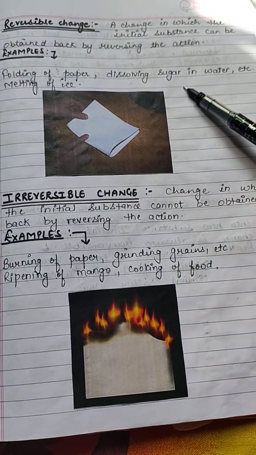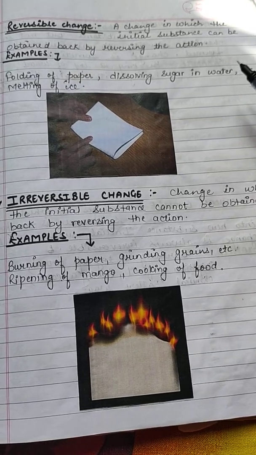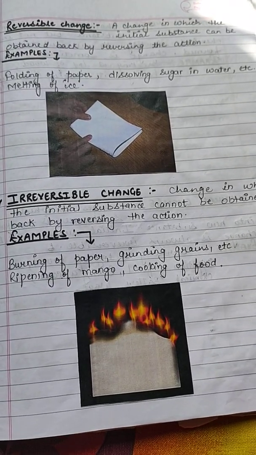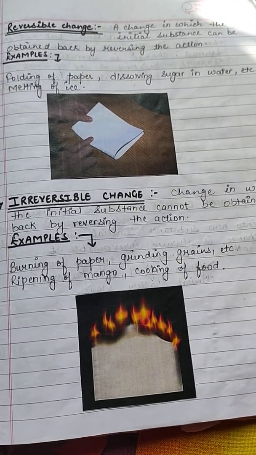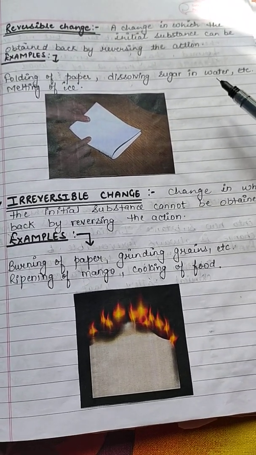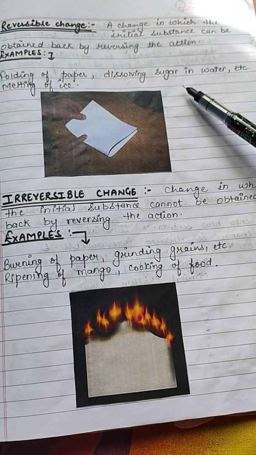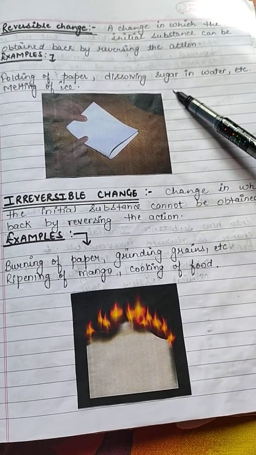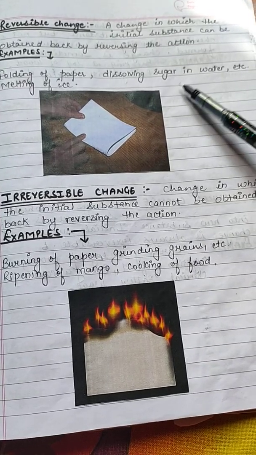Next is dissolving sugar in water. When you dissolve sugar in water and you want that sugar and water separately, so when you heat this sugar and water solution, the water evaporates and the sugar is left in the vessel.